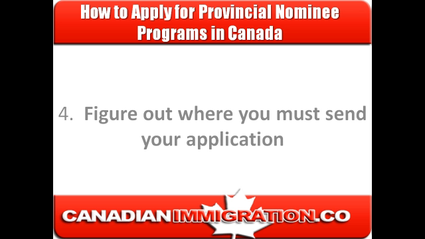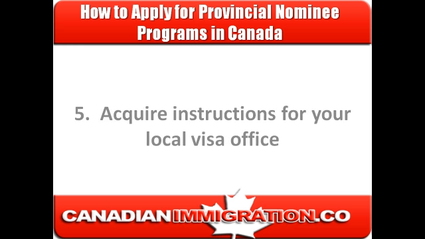Step 4 is to figure out where you must send your application. Your application must be sent to the visa office responsible for your country or nationality, or where you have been legally admitted for at least 1 year. The procedures for applications for provincial nominee programs in Canada vary between visa offices, so visit their website to find out what you need. Step 5 is to acquire instructions for your local visa office.